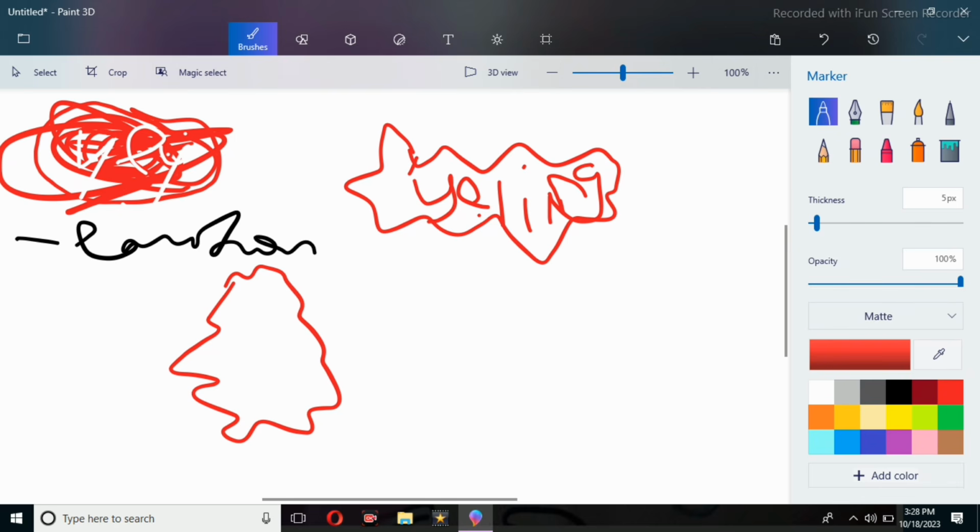Then this one that is slender. This one is for announcement, when we are announcing something. For example, the president is coming tomorrow. It shows announcement.